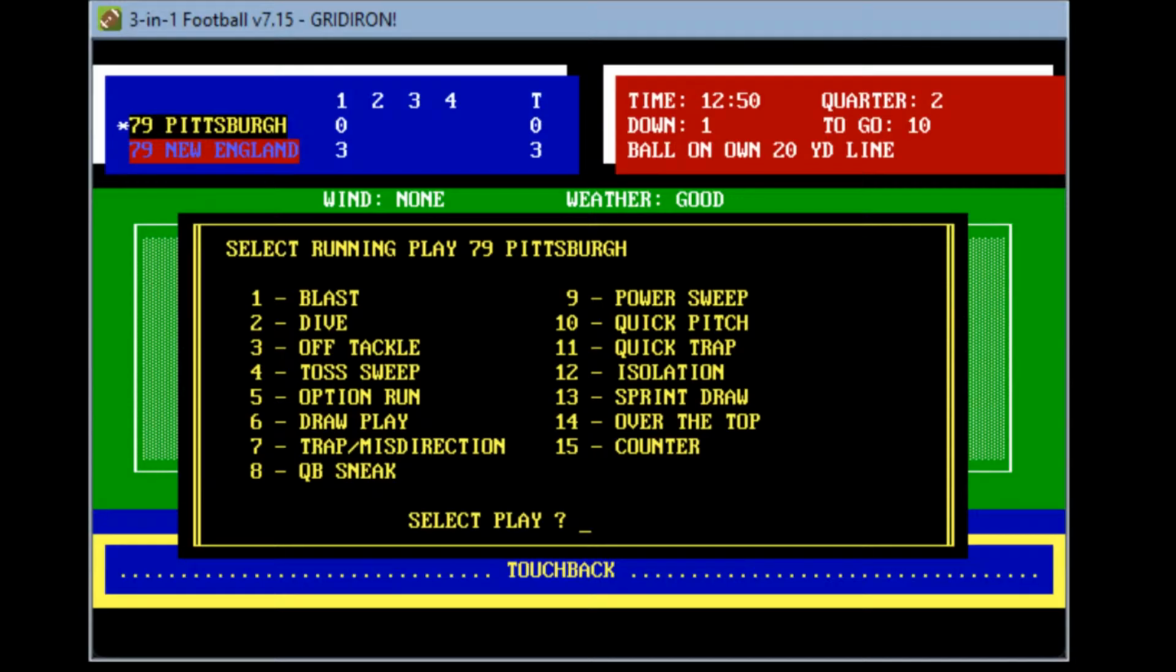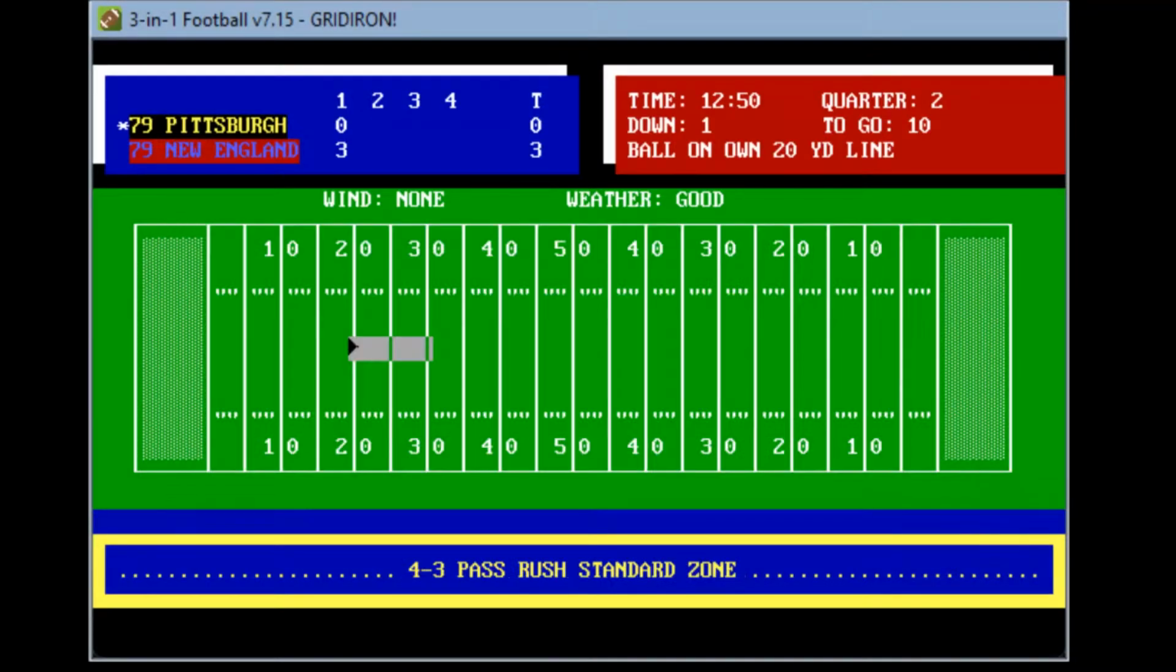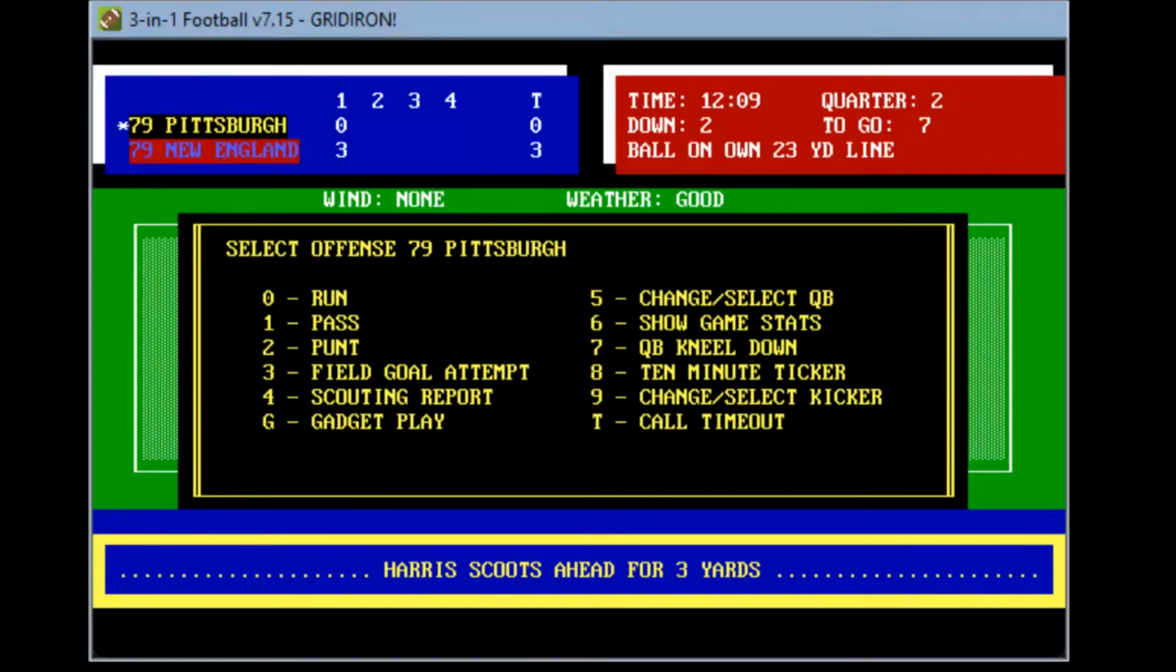Again, they're going to go to their bread and butter. They're going to give Franco that power sweep again, see if he can get a big chunk of yards here. Drops it, hands it to Harris around the right end. He's out to the 20, out to the 23 for a gain of about 3. 2nd and 7.